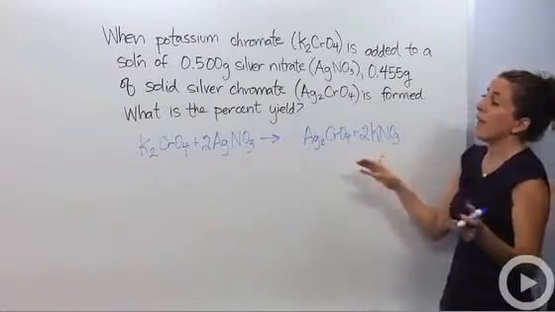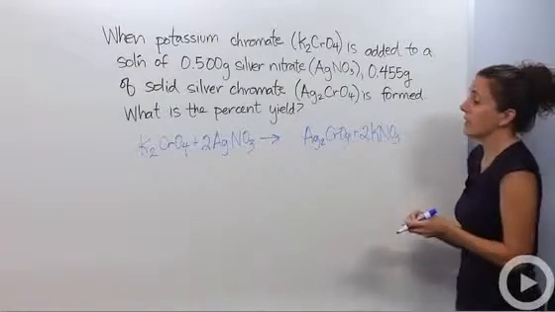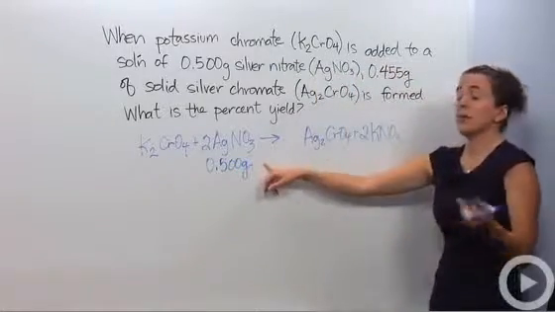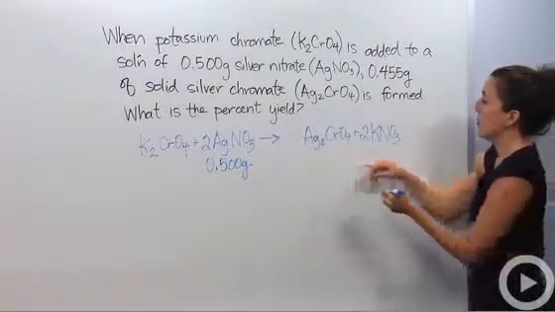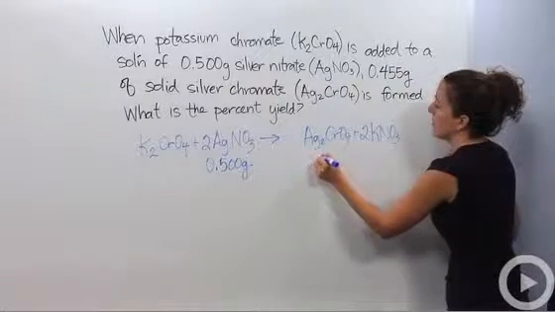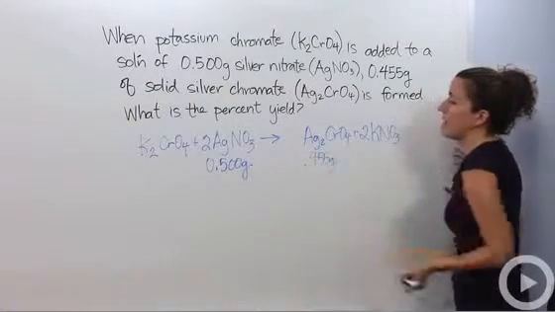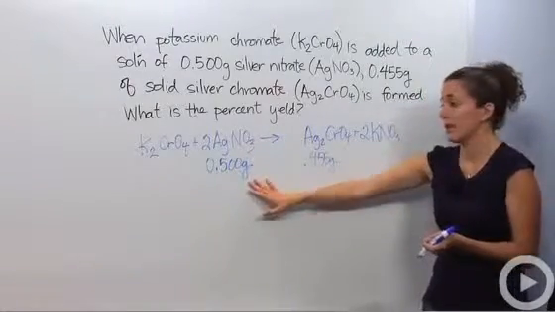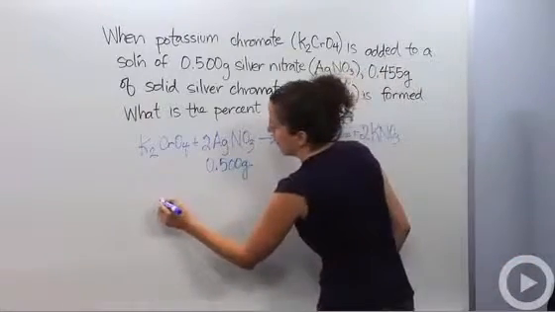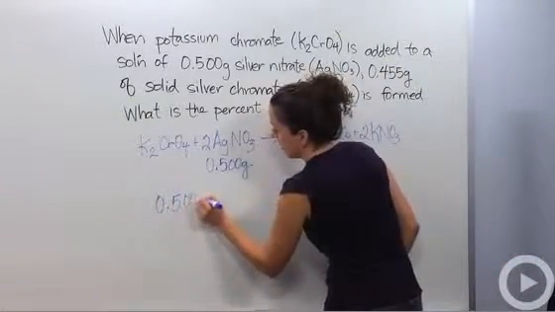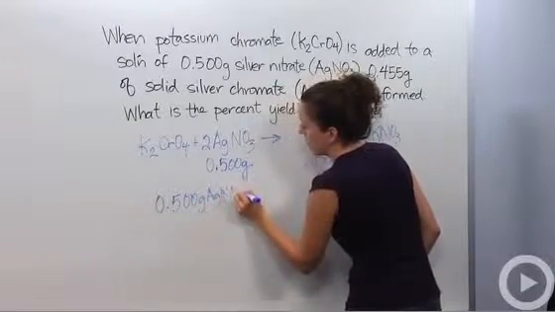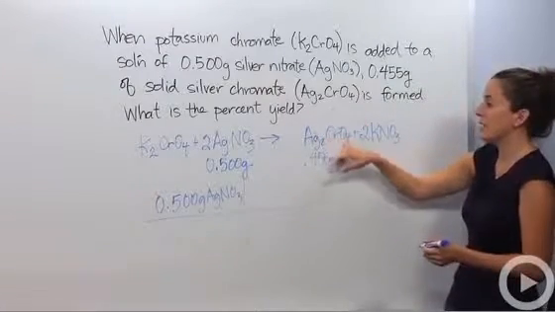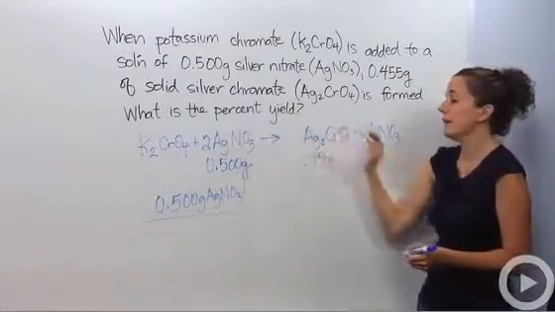So in my lab, first I was given 0.5 grams of silver nitrate. That's how much I was given. So when I went back in the lab, I actually produced 0.455 grams of this. Okay, but how much should I produce if I did everything perfectly? All right, we're going to have to do a mass-to-mass stoichiometry problem with this. Okay, so we're given 0.5 grams of AgNO3. We're going to have to figure out how many grams of Ag2CrO4 I actually can produce. So the only way to do that is compare through moles.